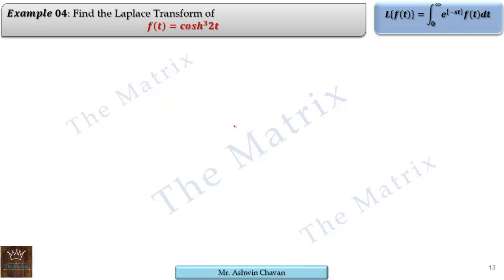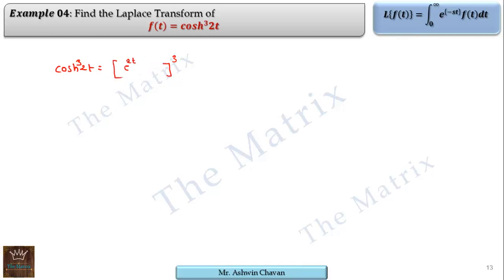Example 4 of similar kind, hyperbolic cos cube 2t. Again, hyperbolic cos at's Laplace is known but not cube of at. That's why we need to convert it into standard form. But we know hyperbolic cos 2t can be written in exponential form as e raised to 2t plus e raised to minus 2t upon 2, and then its cube. So if we take its cube, we know the Laplace of exponential terms.